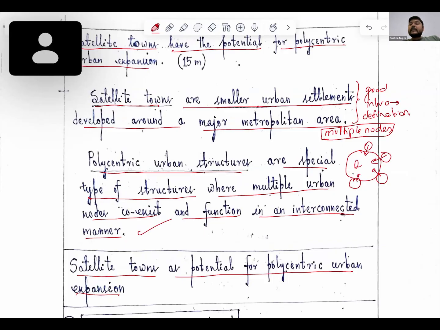For example, this is Delhi, this is Gurgaon, this is Noida, this is Ghaziabad, and this might be any other, for example Faridabad or the Meerut side. So this is the multi-nuclear, we can say, polycentric urban expansion here.